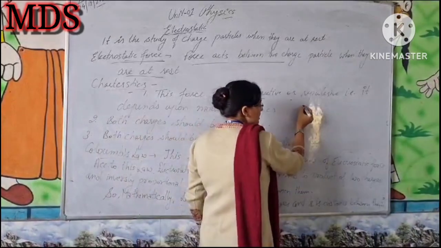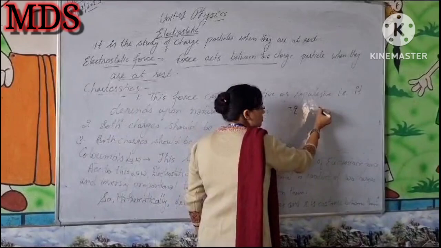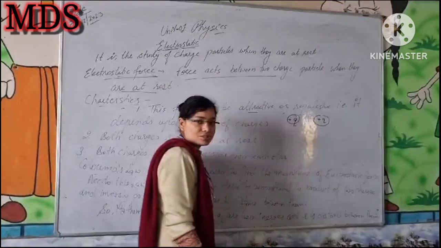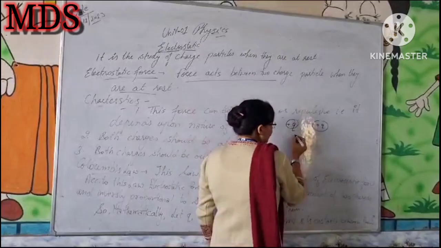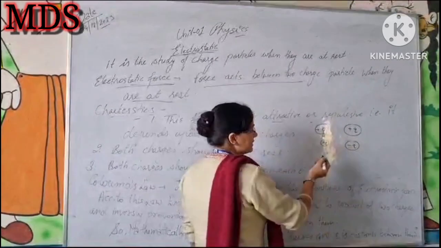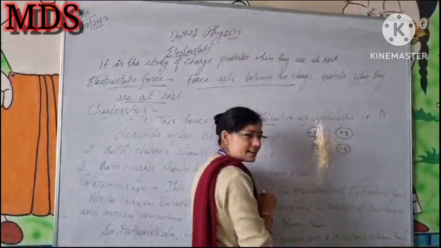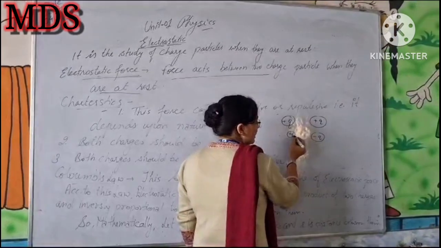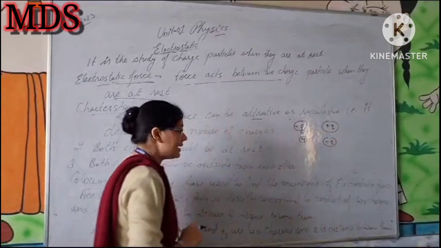If we take two same types of charges, positive and positive, then the force between them will be repulsive. And if we take a positive and a negative charged particle, different types of charge, then the force between them will be attractive in nature.